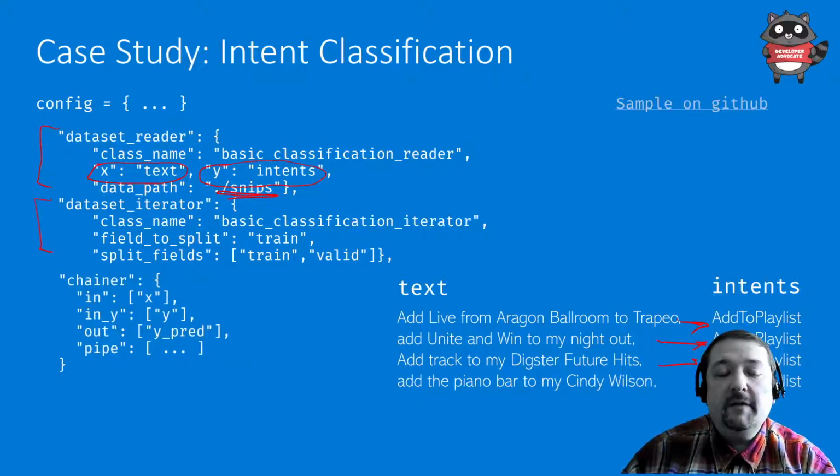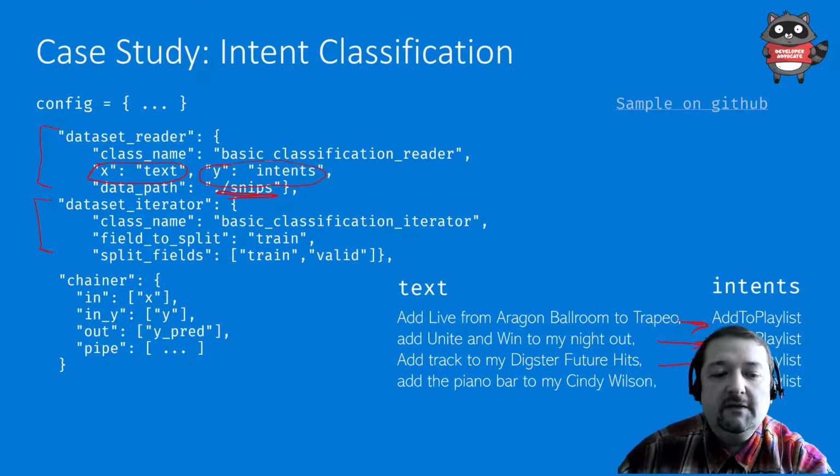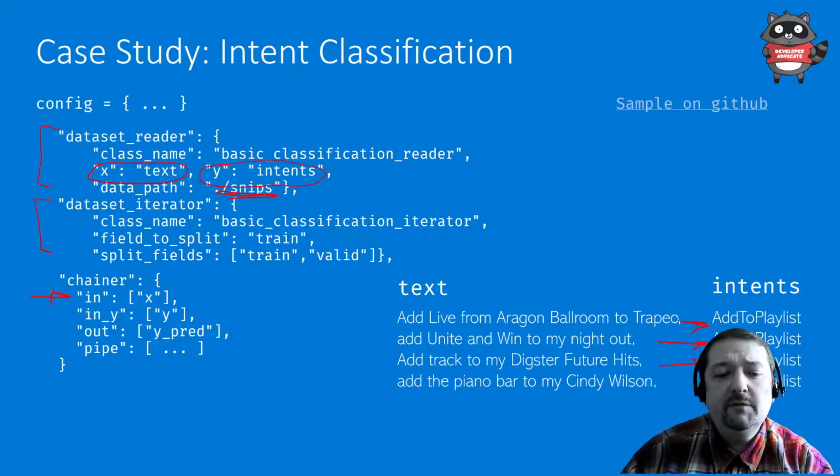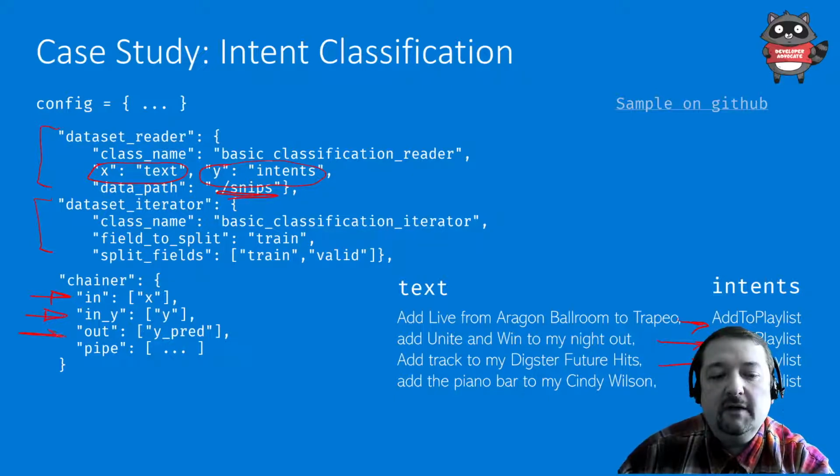And then the main part of the config would be chainer. Chainer specifies how to build the pipeline from simple parts. So the chainer would specify the input variable, which would be X. It would specify the output variable, which would be Y, the output intent. And it would specify the output parameter for prediction.